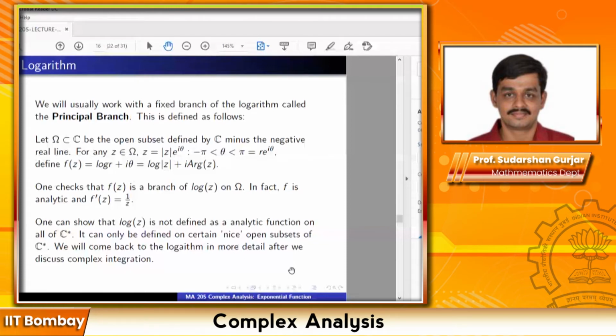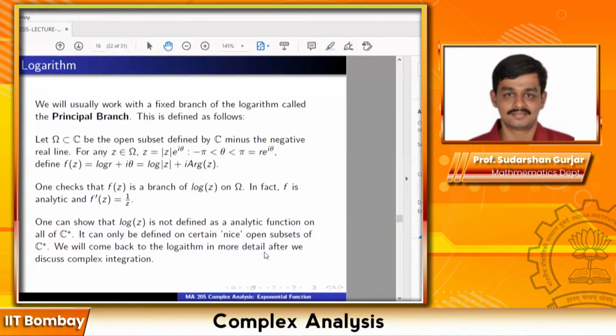So you'll get mod z times cos theta plus i sin theta. It's immediate checking that this satisfies the property of the logarithm that we want, that it's the inverse of the exponential function. Is this clear? I'm just making the easy observation that exponential of log mod z plus i times argument of z is equal to z again.